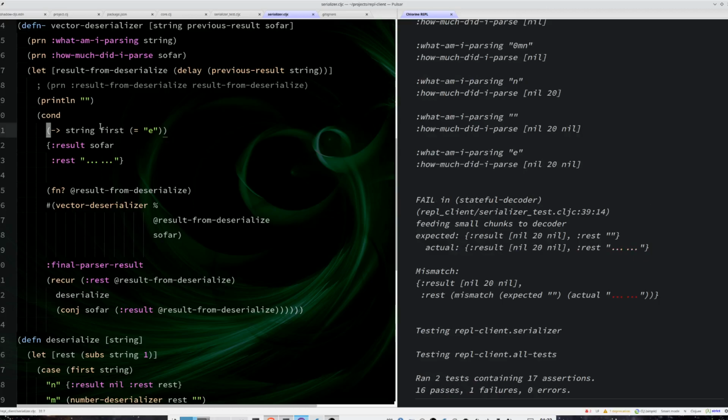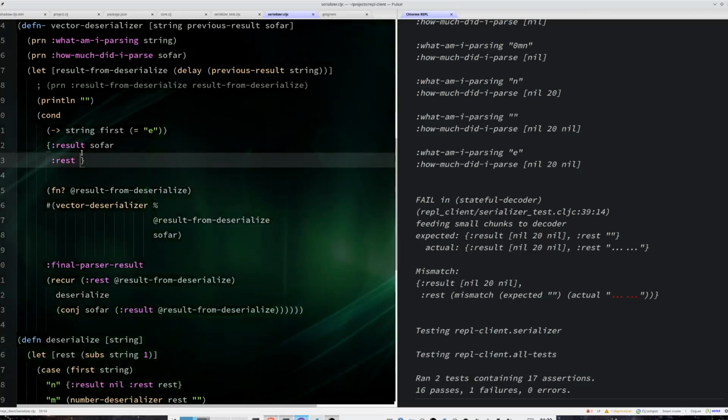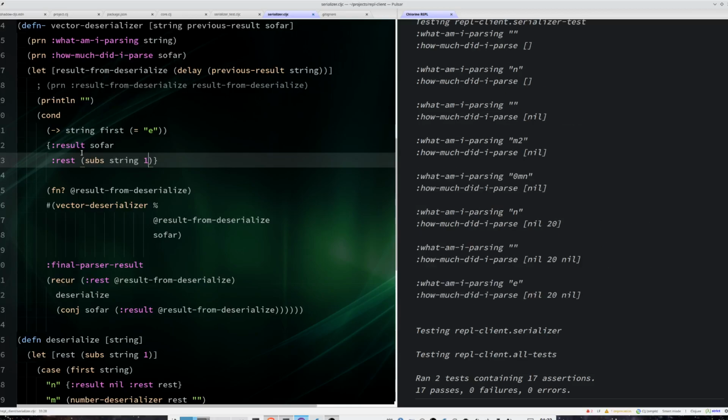So basically, if the first element of my string that I am parsing right now is an E, then this means that I already have an E. So the rest is the substring of the string that I am parsing right now minus 1.